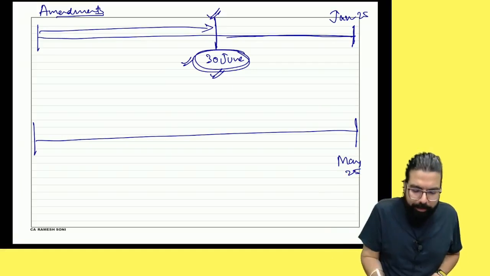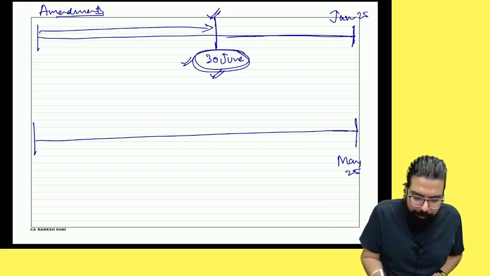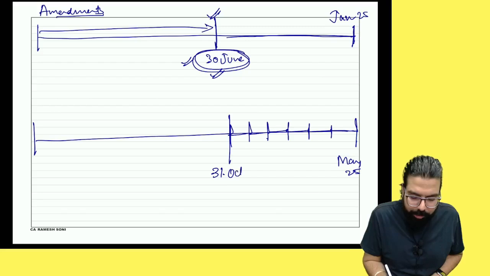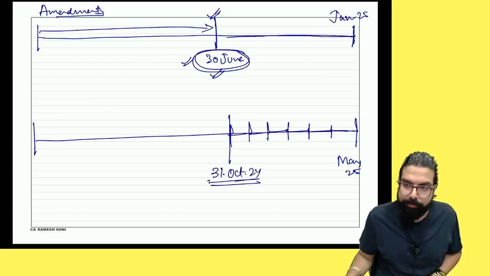December and November, you leave it. So can I say April gone, March, February, January, then December, November gone. So amendments till November are not applicable. So can you tell me till when amendments are applicable to you? 31st October 2024. But today is what, everyone?